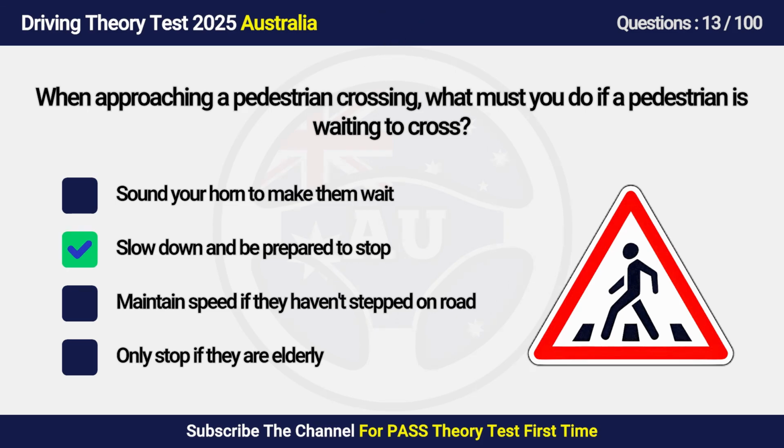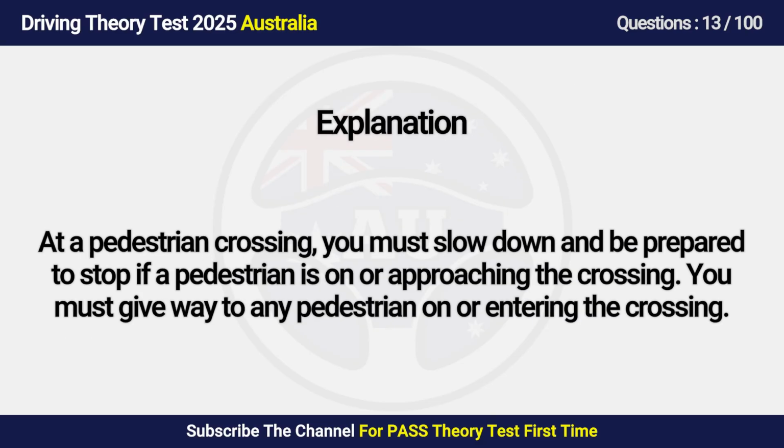Answer is B. Slow down and be prepared to stop. At a pedestrian crossing, you must slow down and be prepared to stop if a pedestrian is on or approaching the crossing. You must give way to any pedestrian on or entering the crossing.